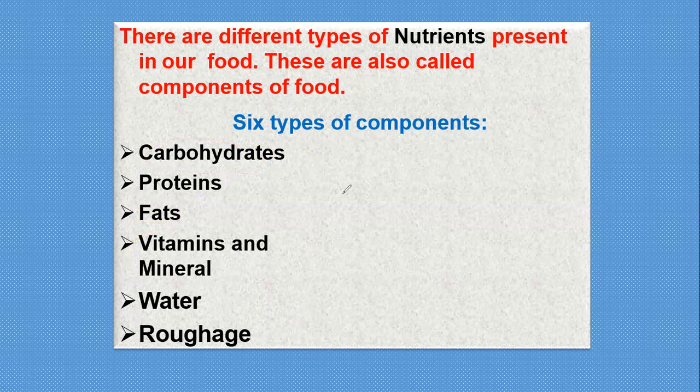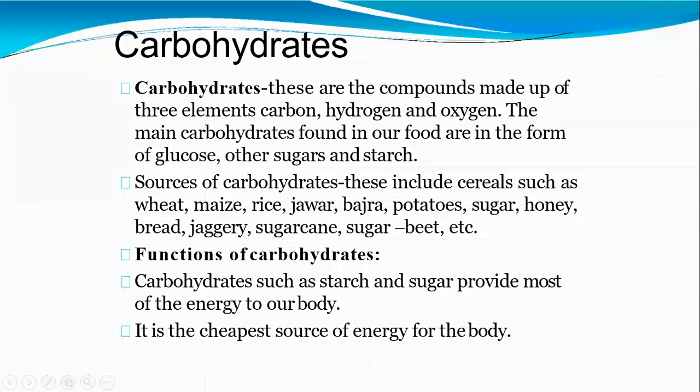The first one is carbohydrates. Carbohydrates contain three types of elements: carbon, hydrogen, and oxygen. They are in the form of glucose or other kinds of sugar substances as well as starch.